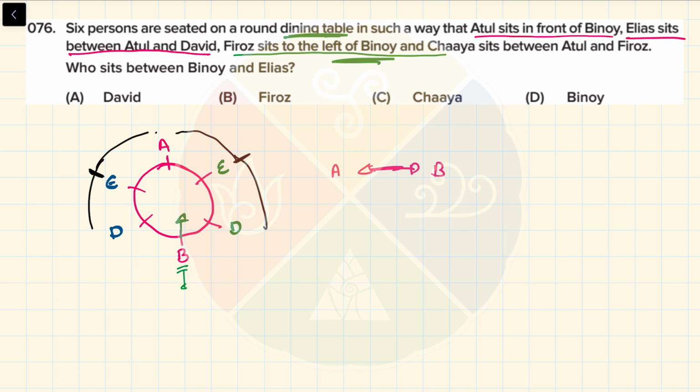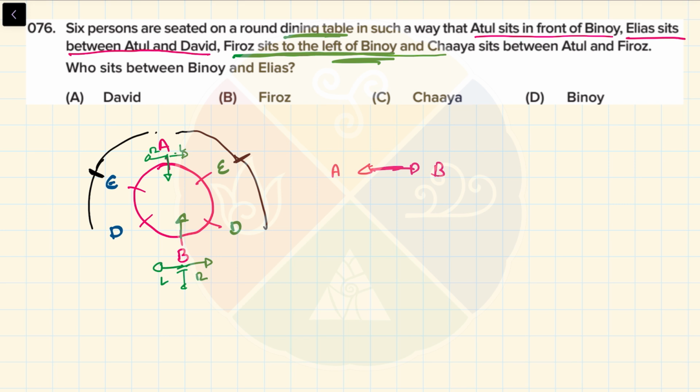So if Binoy is facing forward, Binoy has his left on this side and his right on this side. If you put Binoy on the other side, or if you want to see Adul's case, Adul will be facing here. His left is going to be this side and right is going to be this side. If you're confused, just turn your paper upside down and you can write it down.